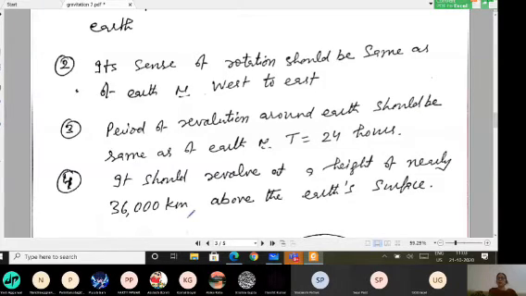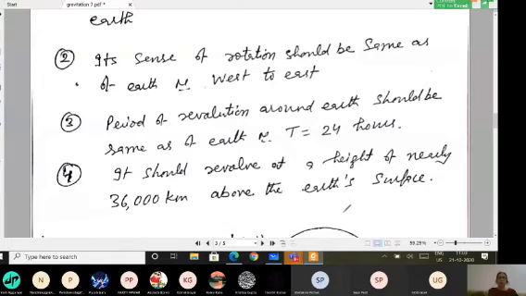Practically we have to go 36,000 kilometer above the surface of earth, fix the satellite into that particular orbit, and then make the body revolve around the earth.